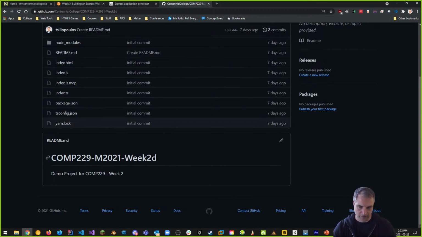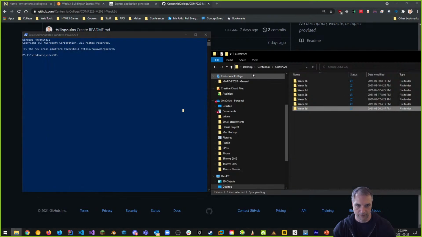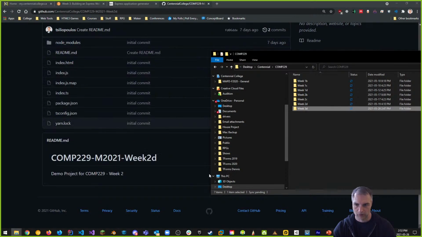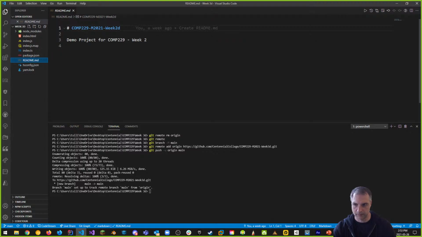I want to change this because this is saying week 2, and we're not week 2, we're week 3. So I'm going to go back to VS Code here. There it is. And do that here. So in here is readme.md. I'm going to change this to week 3D. I'm also going to say demo project for week 3. These are all things that are not going to change.